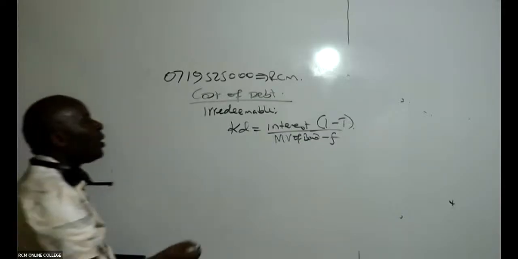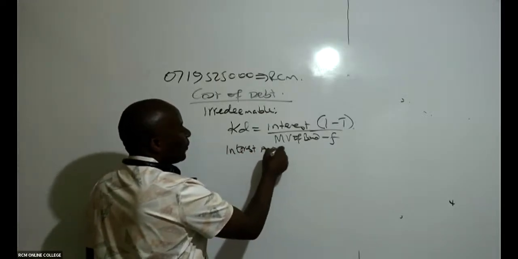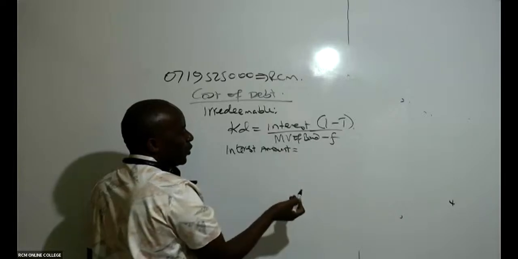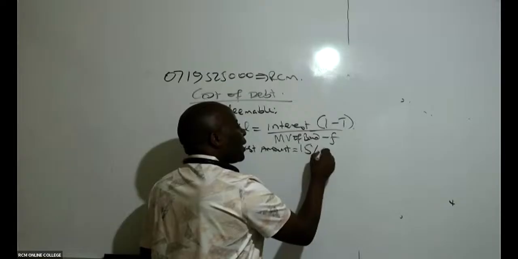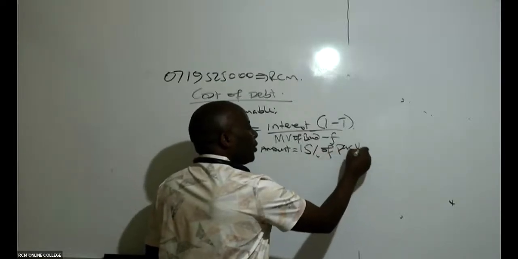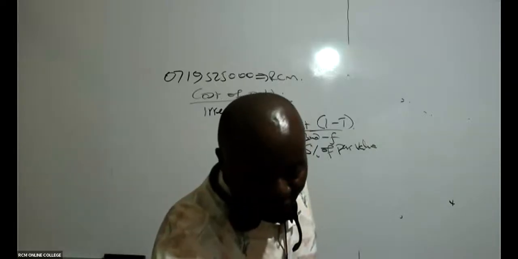Then the next thing that I will do, I will come here and compute the interest amount. This is very important, it confuses students. So interest amount, I've seen the rate of interest is 15%. So 15% of the par value.